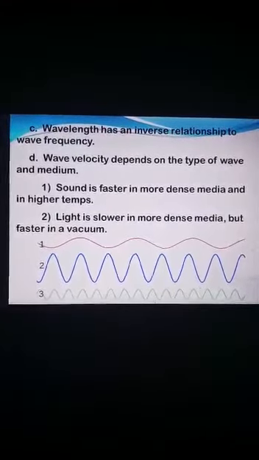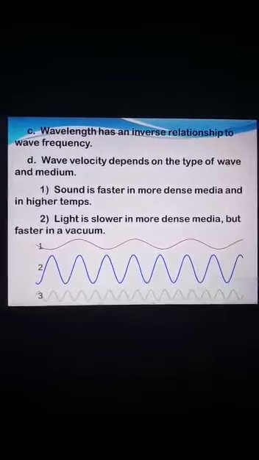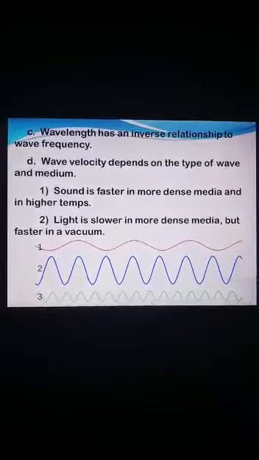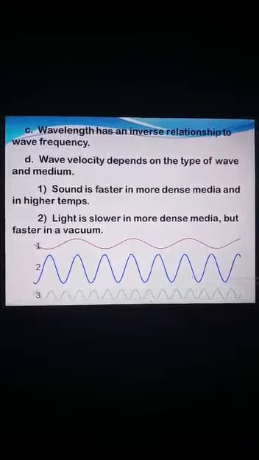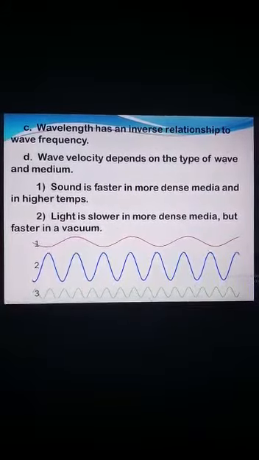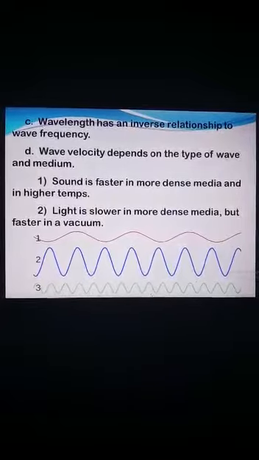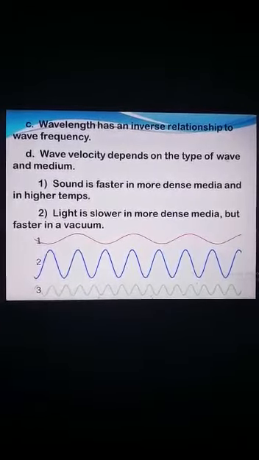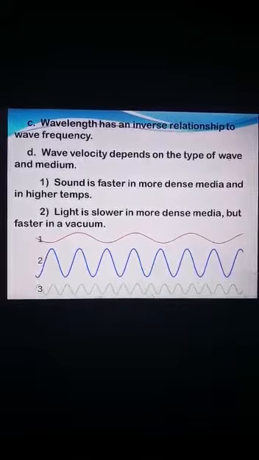Very important statement: wavelength has an inverse relationship to wave frequency. It means a high frequency sound wave, which has more number of vibrations, has shorter wavelength. Look towards three types of waves 1, 2 and 3, which are of the same length but have different number of vibrations. For example, wave 3 has high frequency but short wavelength.